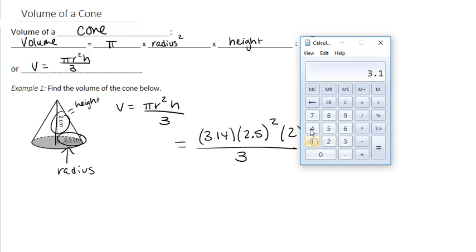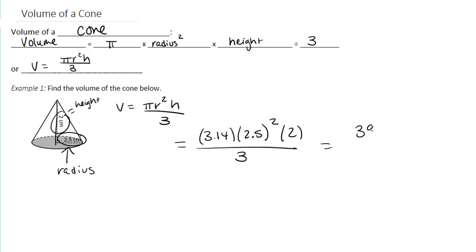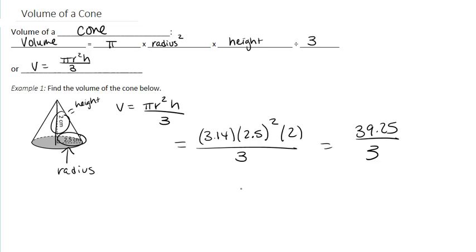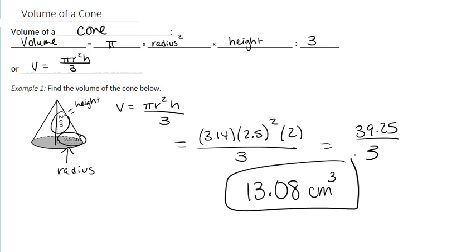We have 3.14 times 2.5 times 2.5 times 2, which is equal to 39.25. And then we divide by 3. And we get 13.08. And this is centimeters cubed. So this is our volume of this cone.